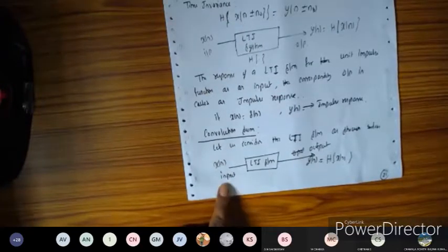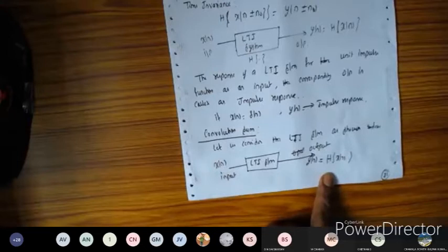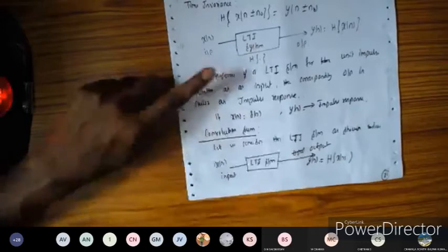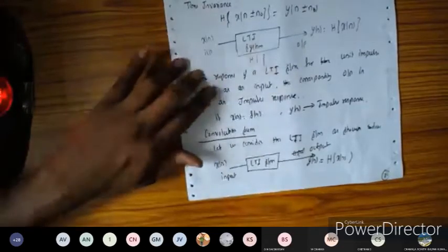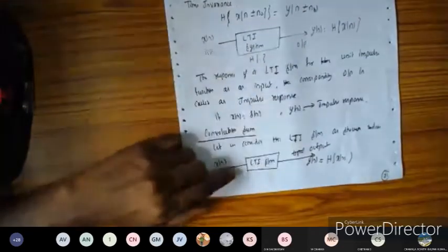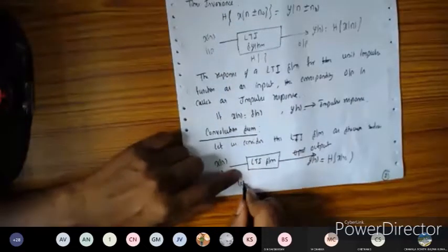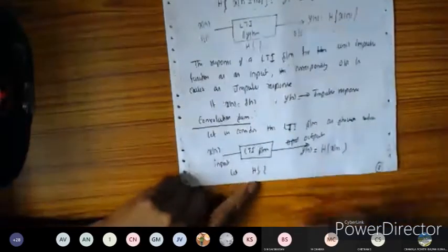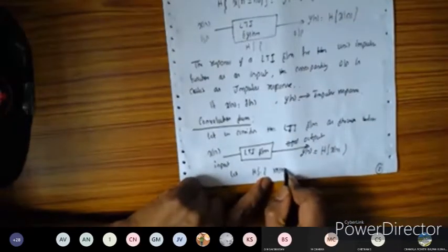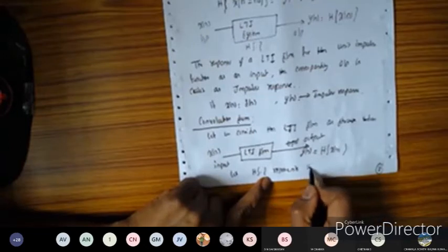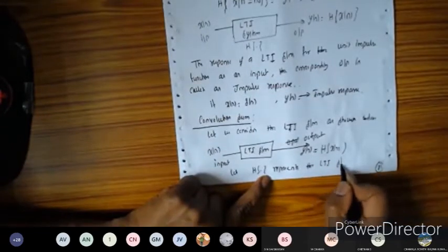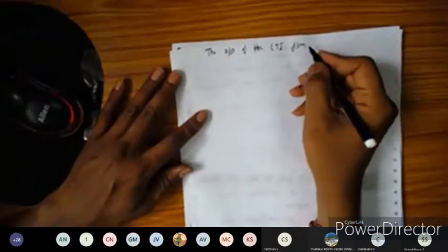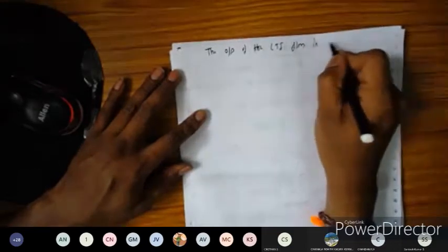Okay, fine. So x of n is the input. The output is nothing but y of n here. So whatever the impulse response is, this impulse response is going to define the characteristics of the LTI system here. So here we can take H. This H operator represents the LTI system. Let H be the operator; you can take the output of the LTI system.